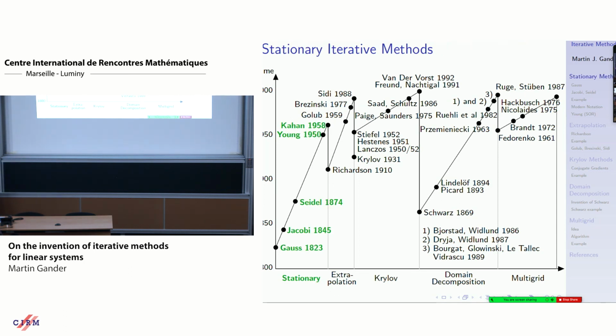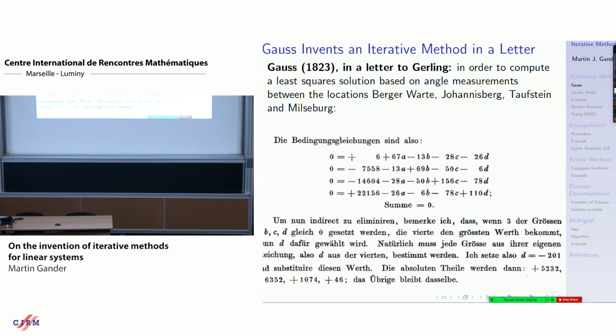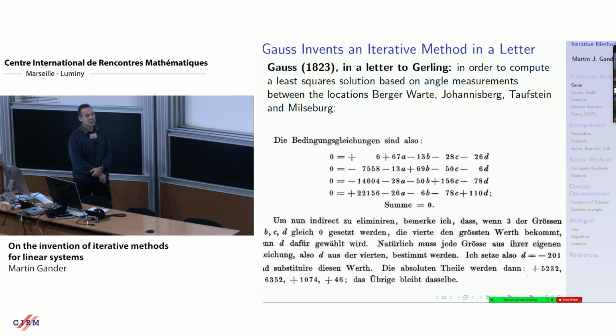So I start with the green part, stationary methods, and I start with Gauss. Gauss at that time had a very boring life. He was measuring angles during the whole day, outdoors to make maps of areas. So he was outdoors, he measured angles. And one evening he wrote a letter to his friend Gerling when he was measuring during the whole day locations of Bergerwarte, Johannisburg, Taufstein, and Milseburg. And he explained to him what he's doing in the evening.